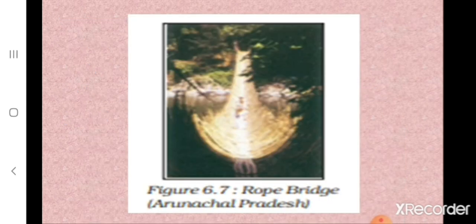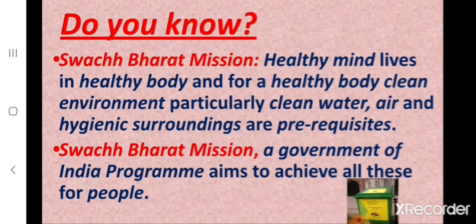Children, this is the image of the rope bridge which is made of ropes and bamboos, and it is the longest hanging bridge in Arunachal Pradesh. And children, you have heard about Swachh Bharat Mission, that is, a healthy mind lives in a healthy body, and for a healthy body, clean environment, particularly clean water, air and hygienic surroundings are prerequisites. That means it is necessary. And Swachh Bharat Mission is a Government of India program. And what does it aim? It aims to achieve all these for people.